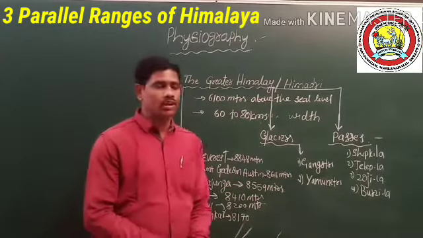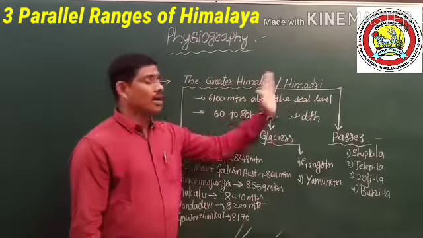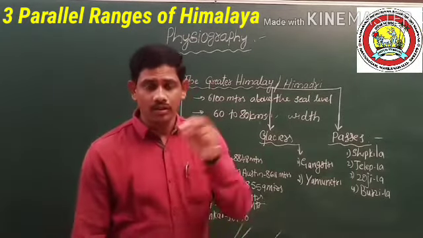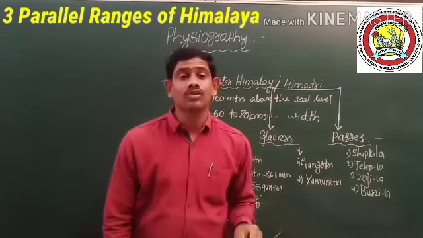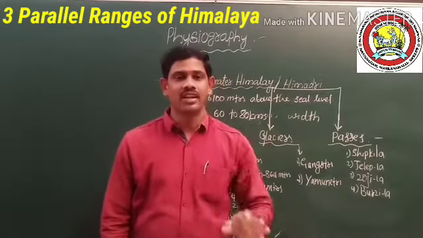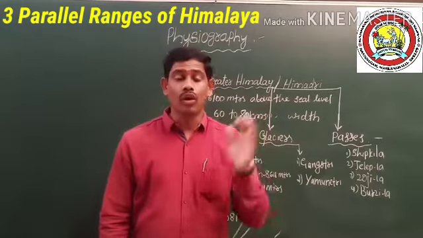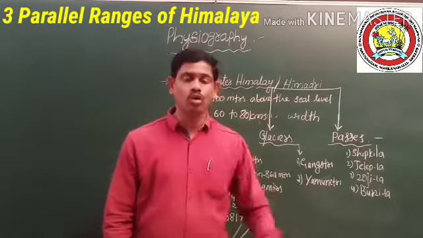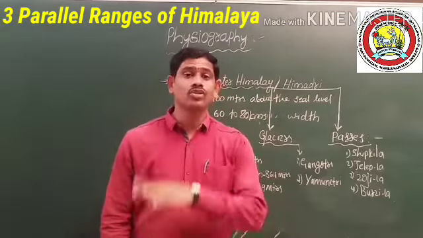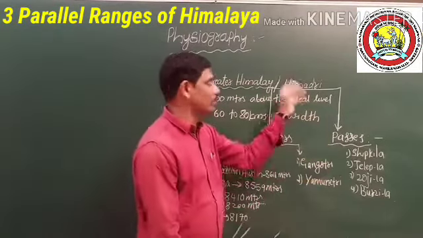Come to the main point, students. Once again, why is the Greater Himalaya called Himadri? Because this region is covered with snow throughout the year. Snow falls in this region all 12 months, so it is called Himadri.